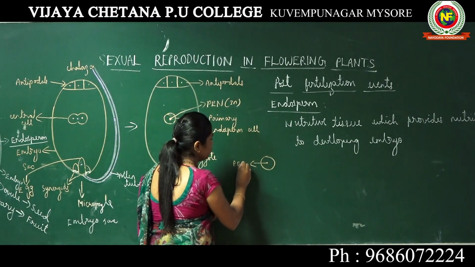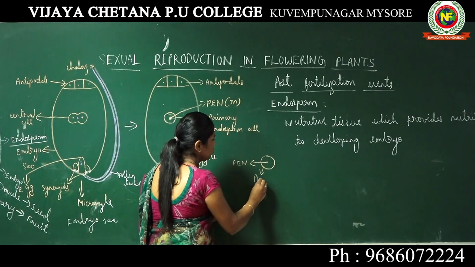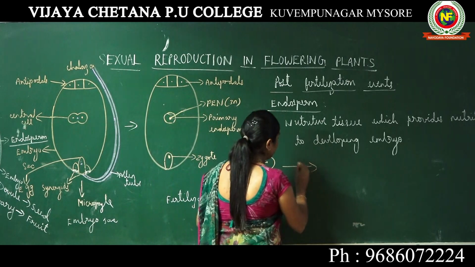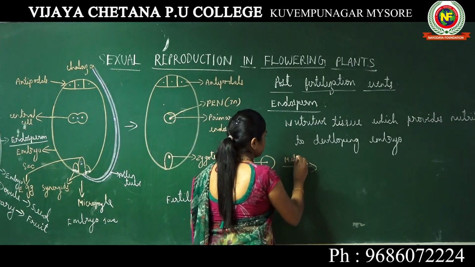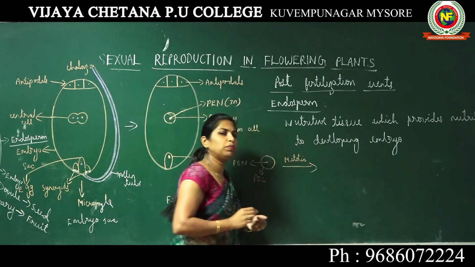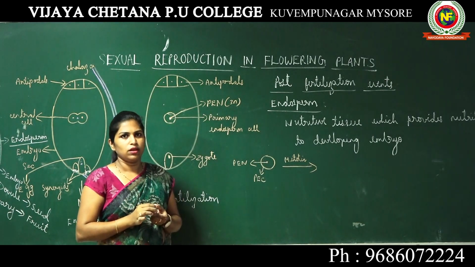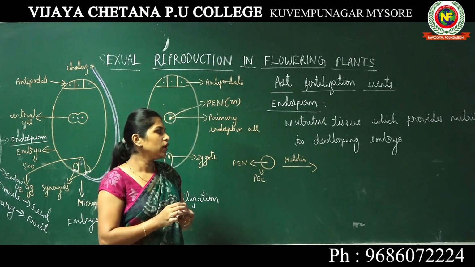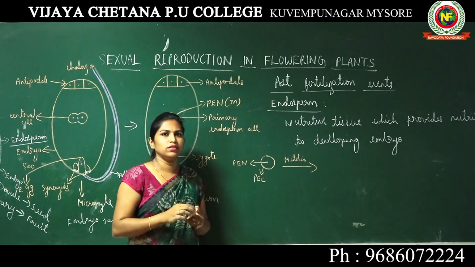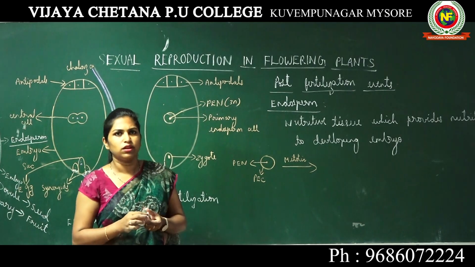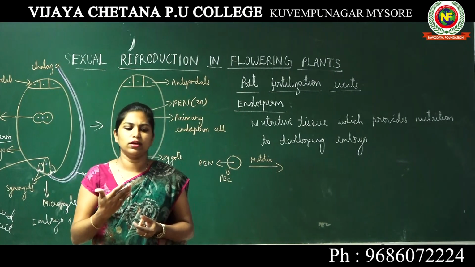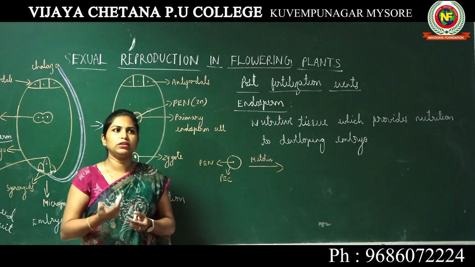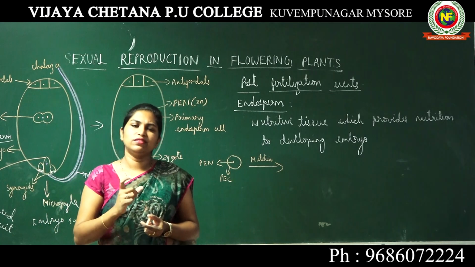Primary endosperm nucleus, primary endosperm cell. As I already told you, they undergo multiple mitotic divisions. When I say multiple mitotic divisions, what happens here is majorly nuclear divisions. While forming the embryo sac, I have mentioned that when a cell is dividing,